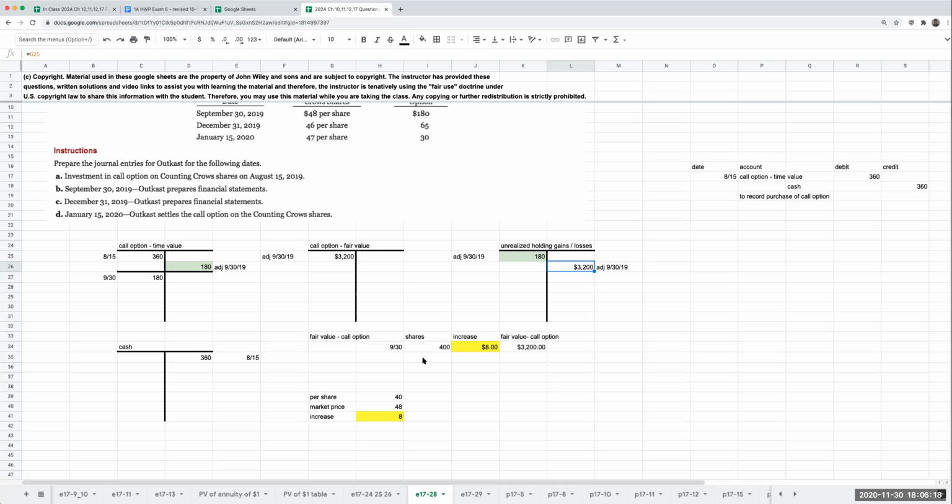So when it comes to reporting this on my September 30th, 2019 financials, the first thing I need to do is adjust the time value of the call option, for 180 and 180. Remember, the sum of these two values equals the total value of the call option. I'm breaking this out because it's a lot simpler to decipher the two this way. So this is to record the lapse of time value.